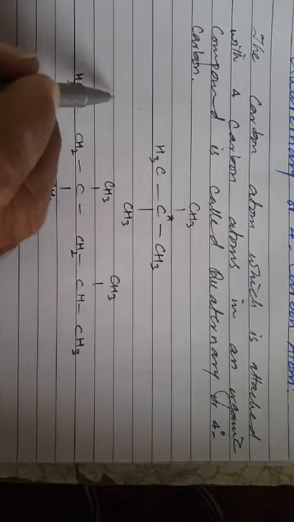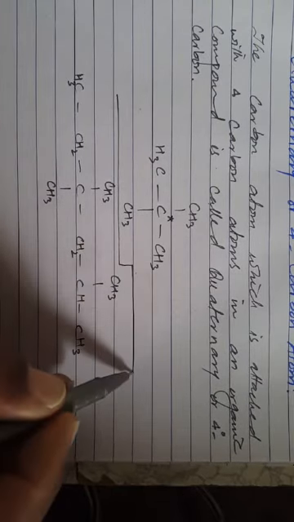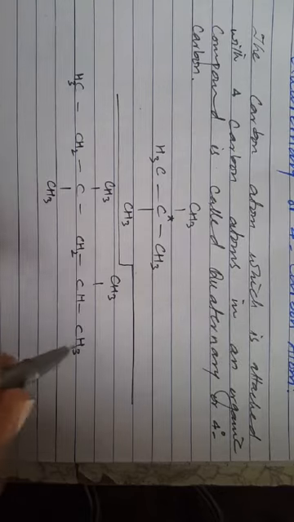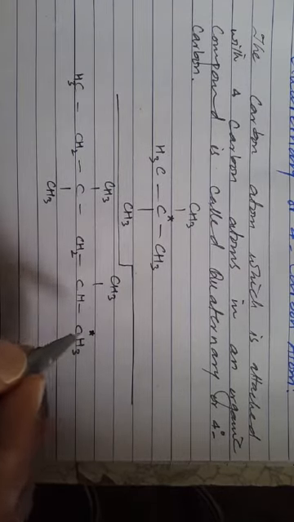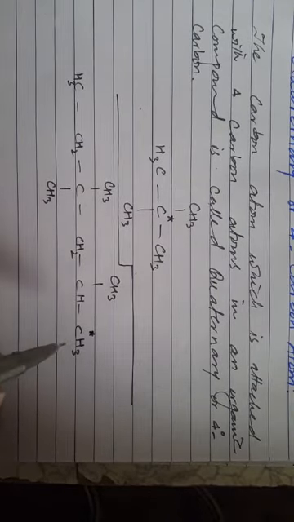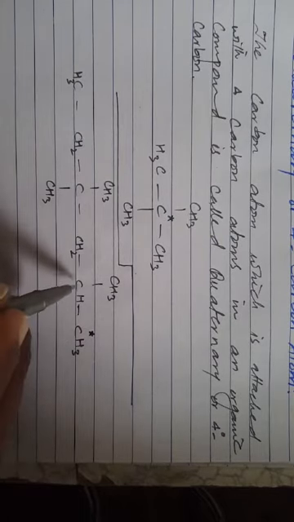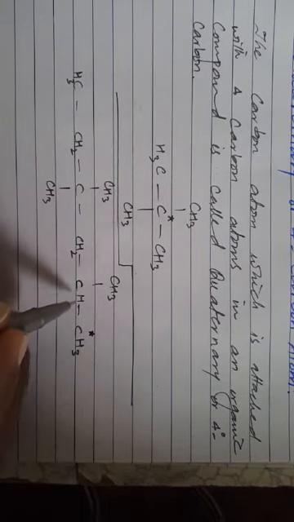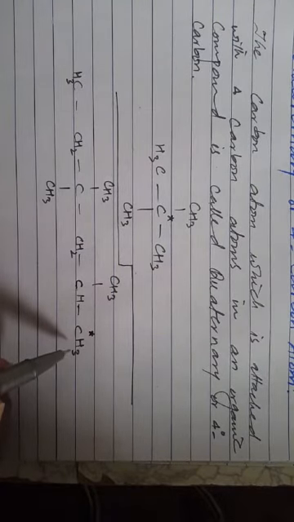In this example, there are many primary carbon atoms. First one, this corner carbon atom. All of the corner carbon atoms may be primary carbon atoms. As we see, this carbon atom is directly attached to one carbon atom, and the rest of the three bonds are formed with three hydrogen atoms.